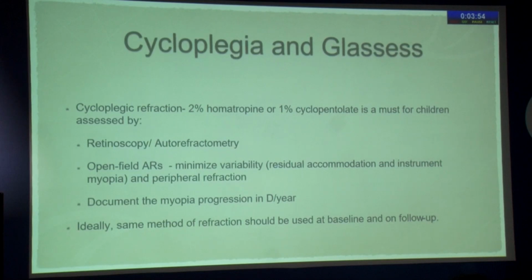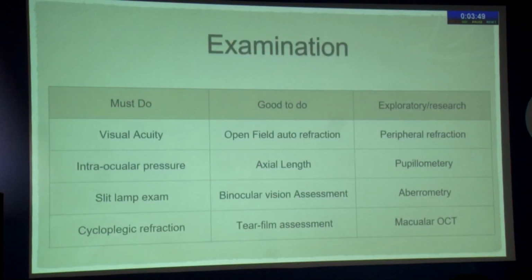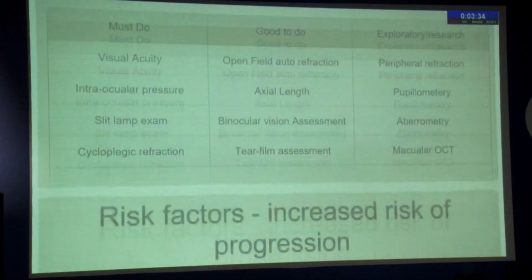And ideally, we should try and implement the same method of refraction for a child whenever he comes for a follow-up. Now, must-do examination is the visual acuity, intraocular pressure, slit lamp, and the cycloplegic refraction. Good to do are the open field AR, axial length, binocular vision, and the tear film assessment. And exploratory or a research examination would be a peripheral refraction, pupillometry, aberrometry, or a macular OCT.